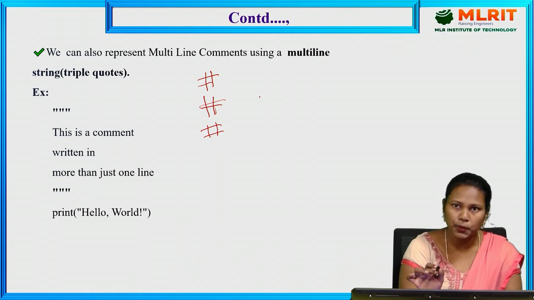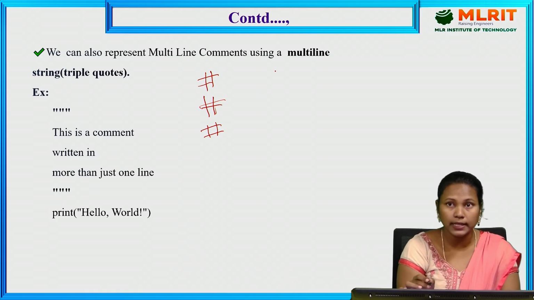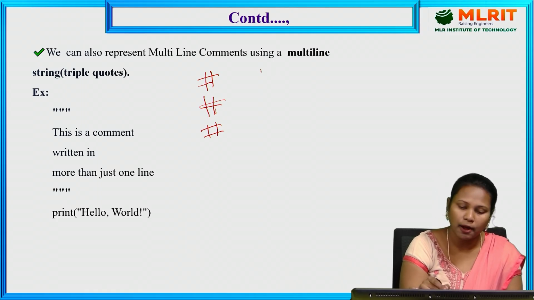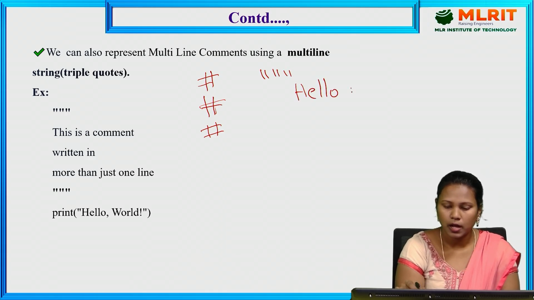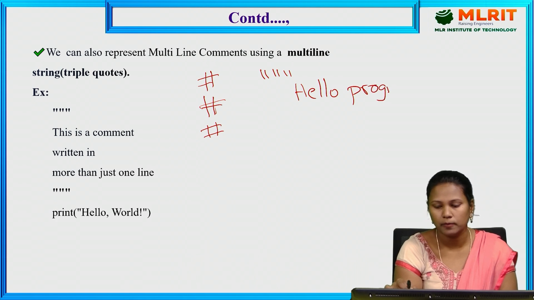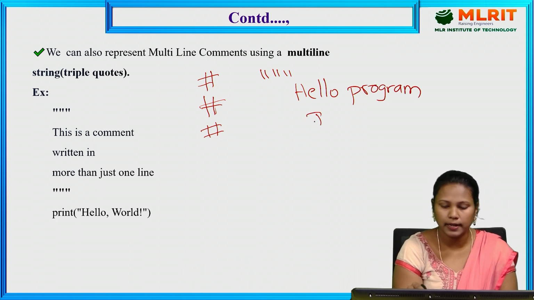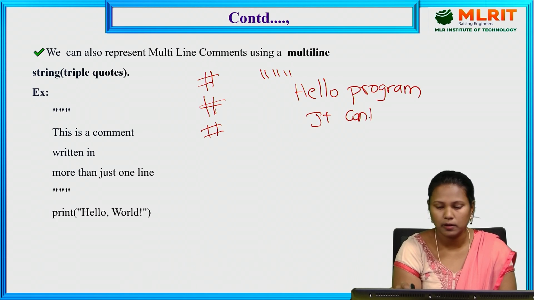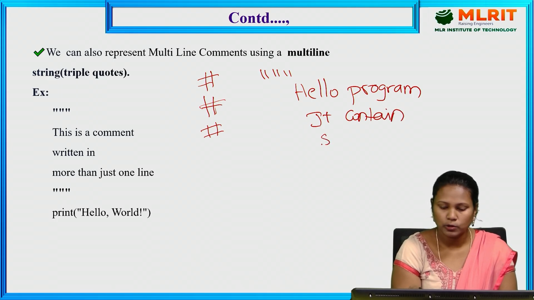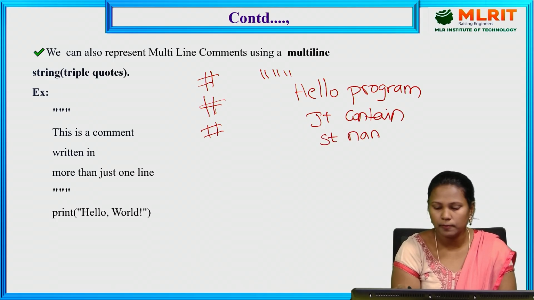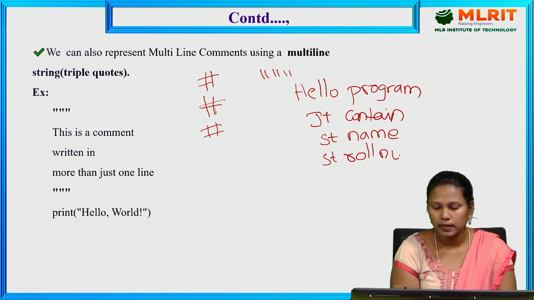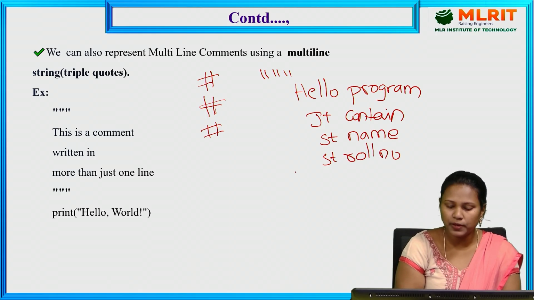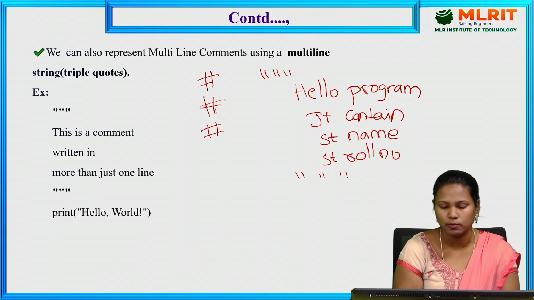Otherwise, for defining multiple lines as a comment, we can use triple quotes. For example, triple quotes, hello program, it contains student name, student roll number, etc. After completing this, we need to close the triple quotes also.